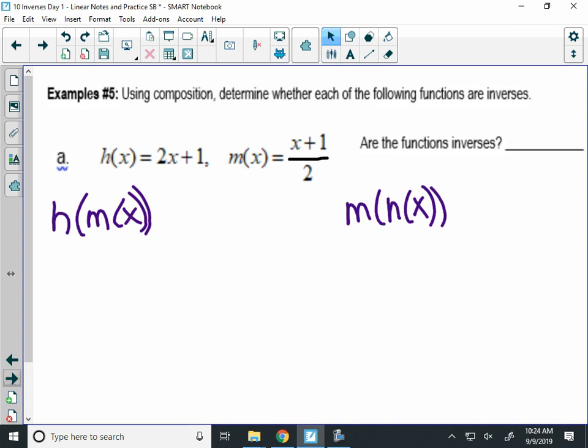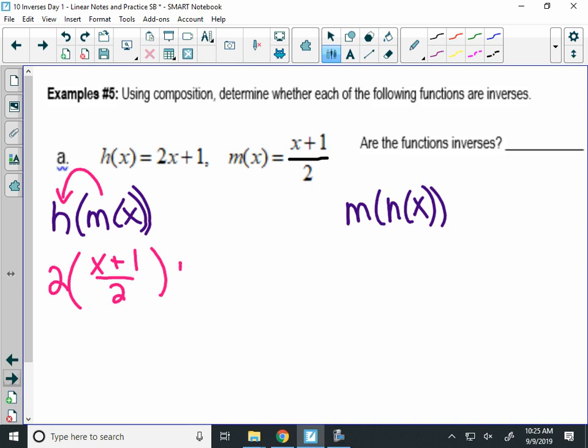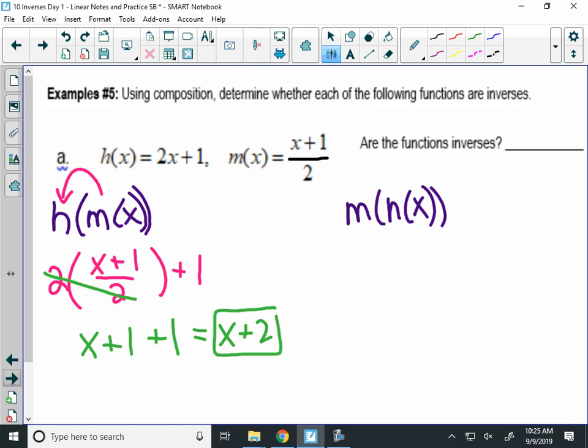I know that seems really tedious, but that's the way it works. You have to do both compositions. There are other clues you could use, right? Like you could use the slope rule. The slope here is 2 and the slope here is 1/2, but that's not foolproof. So let's find h of m of x. We're going to put m into h first. So 2 times x plus 1 over 2, plus 1. Now when I simplify this, what do you want to do? Cancel the 2's? Okay. So I get x plus 1 plus 1, which equals x plus 2. Oh, so that one didn't give me x.